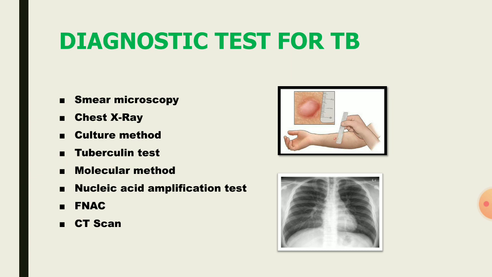And how is TB diagnosed? It is diagnosed based on the following methods. First, smear microscopy test, chest X-ray, culture methods, tuberculin test, molecular test, nucleic acid amplification test, FNAC method, and CT scans are the commonly used methods for the diagnosis of TB. FNAC is specifically used for extrapulmonary tuberculosis.